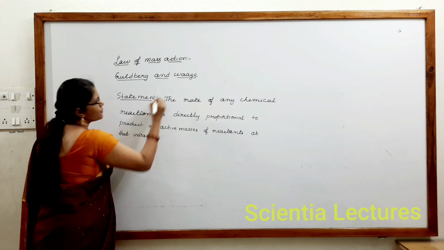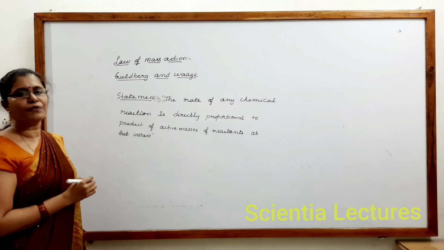Here, what is meant by active masses of reactants?